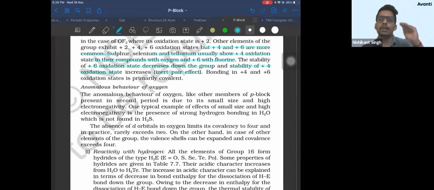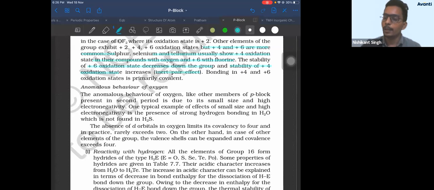And the stability of +3 down the group is increasing because bismuth can show only +5, +3. So that means down the group bismuth can show +3, meaning at the bottom +3 is stable, so down the group stability of +3 increases. Bismuth cannot show +5, meaning down the group +5 is not stable. That means down the group stability of +5 decreases.